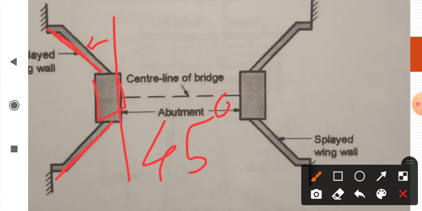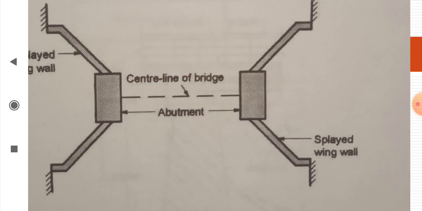This is the 45 degree inclination, 45 degrees with the abutment. Such a wing wall is called a splayed wing wall because it makes an angle of 45 degrees with the abutment. This is the angle.